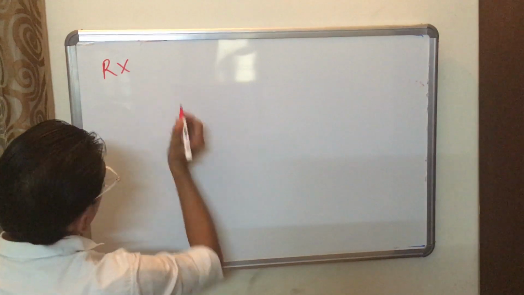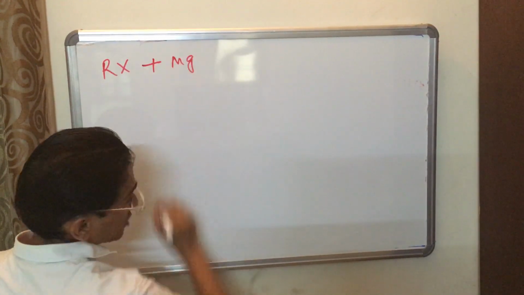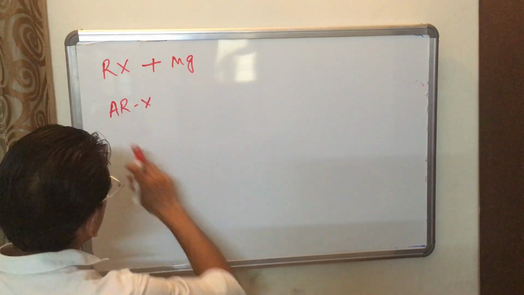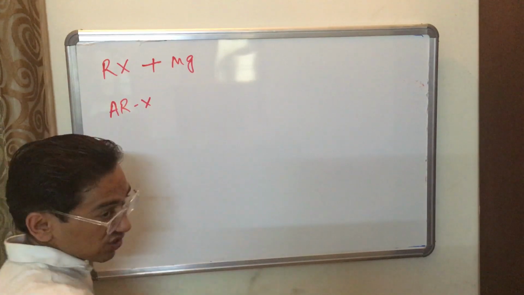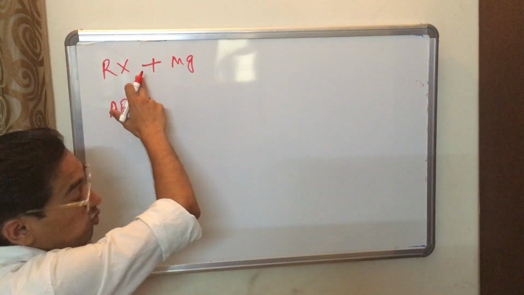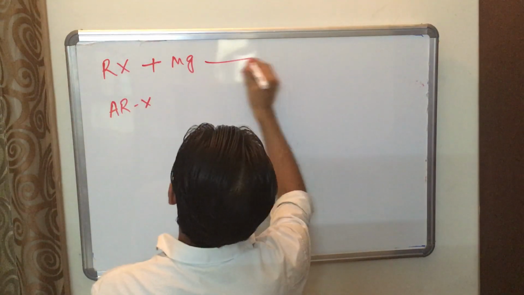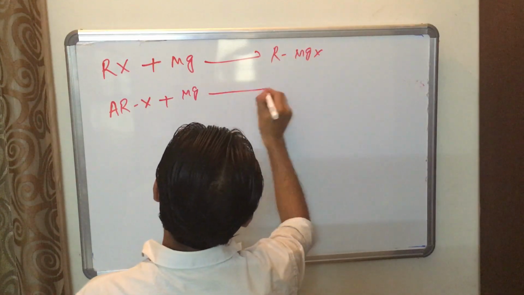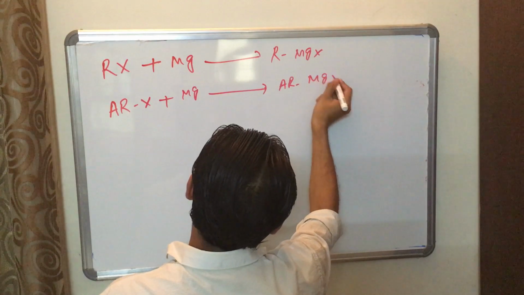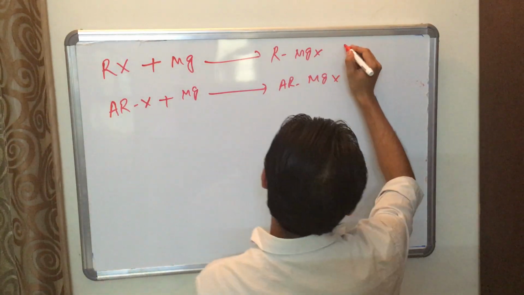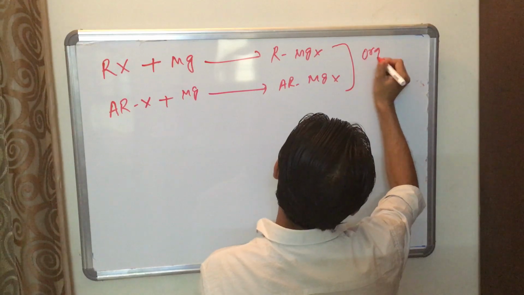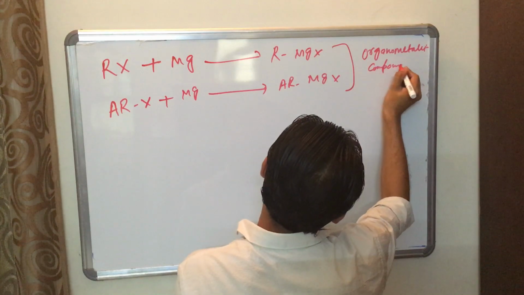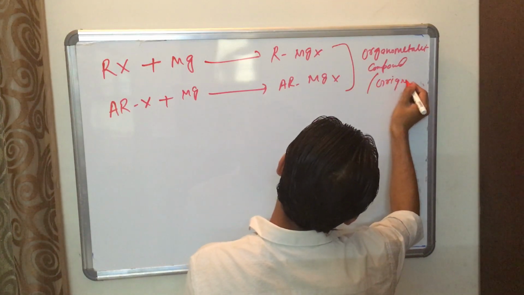So if alkyl halides, or ArX, that is arene halides, halobenzene, or haloalkane, react with Mg, the product formed is RMgX. All of these are known as organometallic compounds or Grignard reagent.